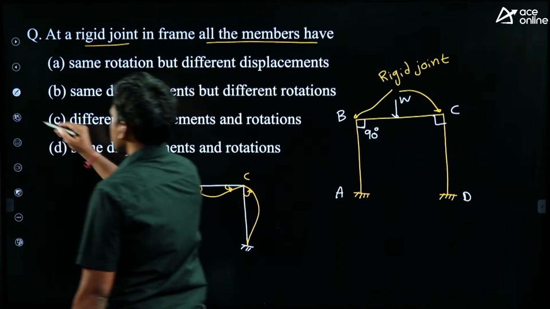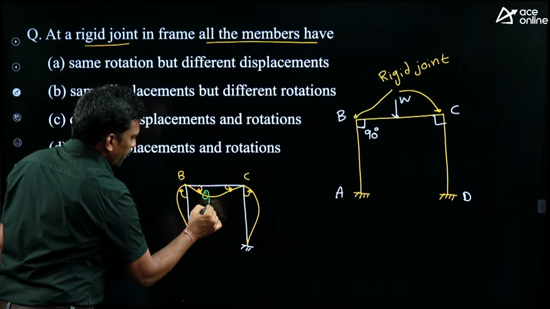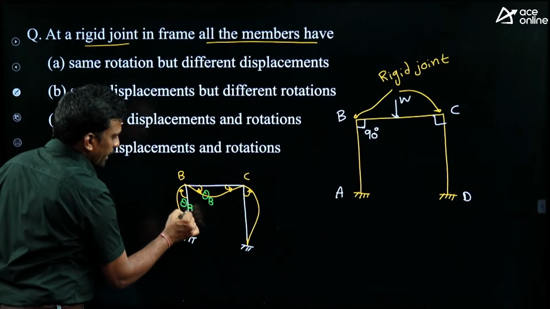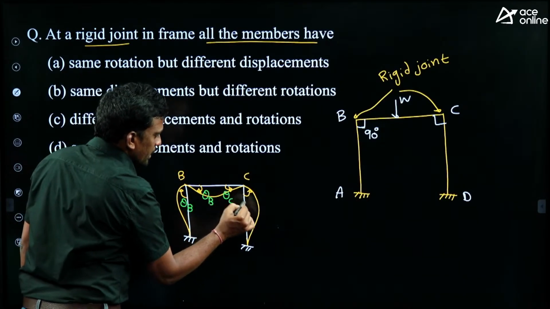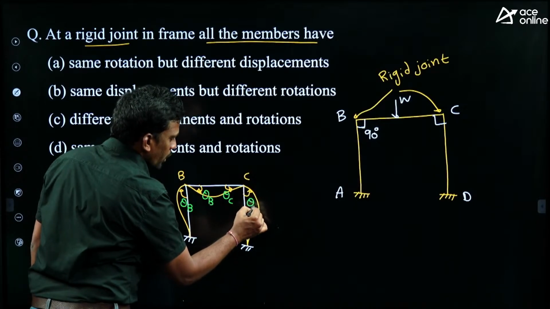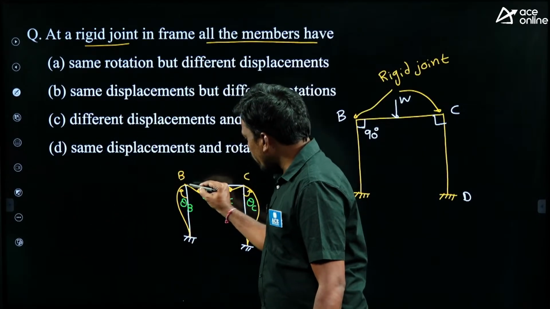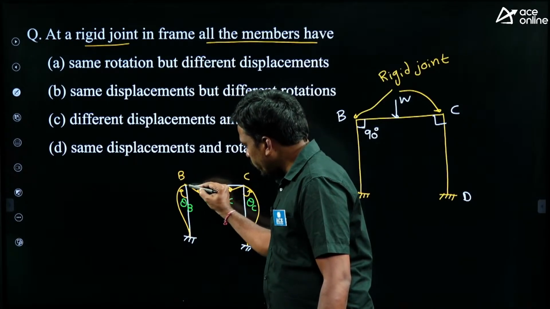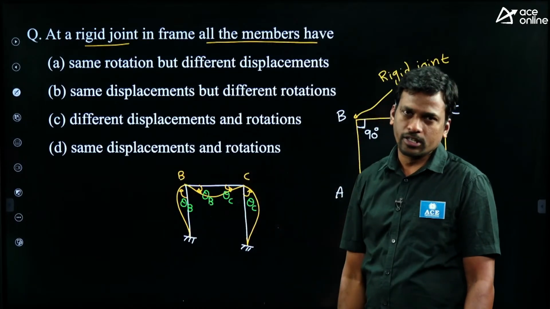Then students, if the beam rotates by an angle theta B, the column also rotates by theta B. If the beam rotates by theta C, the column also rotates by theta C. It means at the rigid joint, rotation in all the members meeting at joint B is the same and in the same direction.